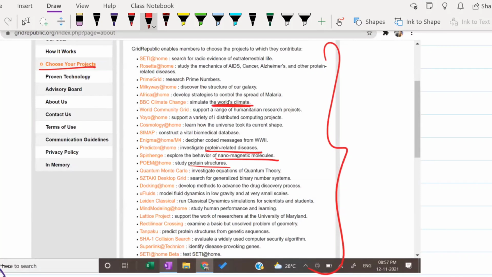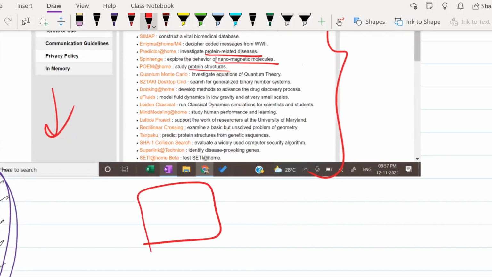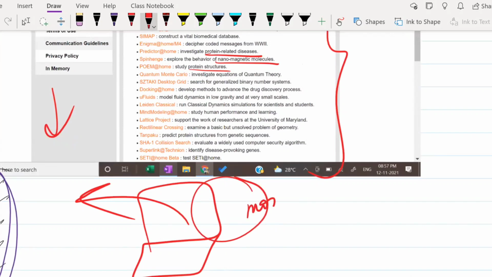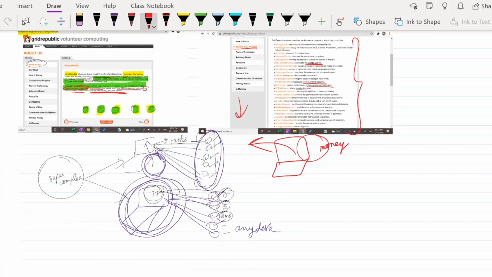You can go choose the project, and for that they'll tell you to install a software in your device. Once you have installed the software, whenever your laptop is idle, you can put in the timing for when your laptop will be idle. At that time, you just need to keep that screen and the software open, and they will use your laptop's resources via internet or network connection. In return, you would get some amount of money as rent for renting the laptop to them.